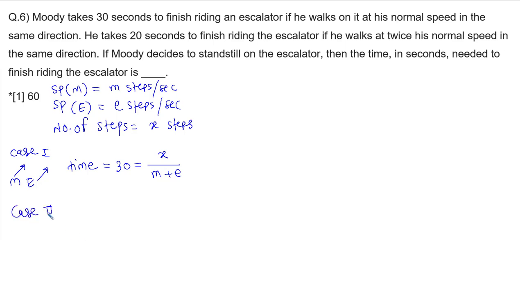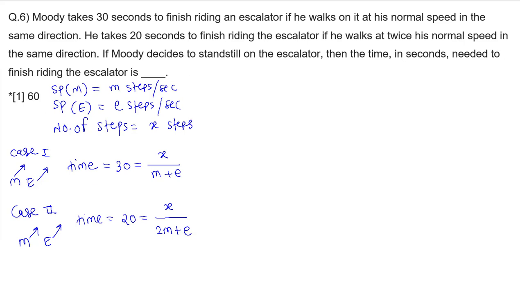In the second case, what is going to happen? Moody and escalator are going to travel in a same direction, but in this case, Moody is going to travel with the double of his speed. So the time taken is 20 seconds, distance to be traveled is x with the effective speed of 2m plus e.